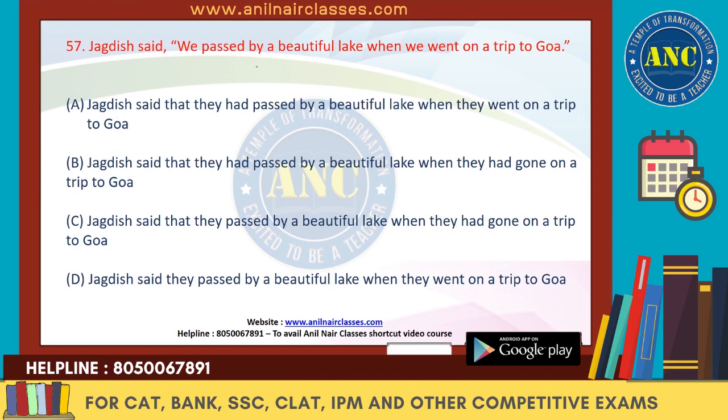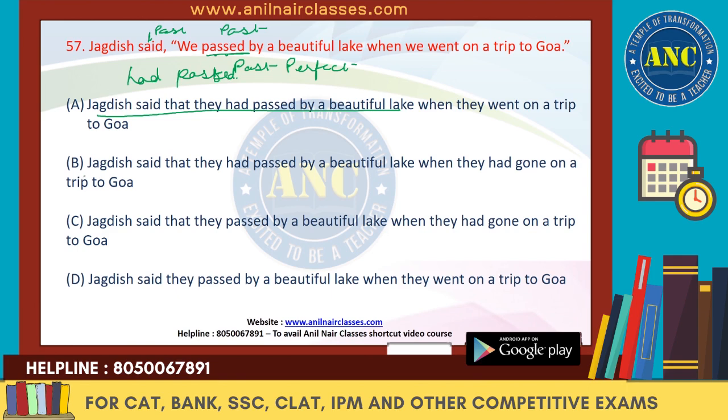Jagdish said, we passed by a beautiful lake when we went on a Goa trip. So this is in the past tense, right? And this is in the simple past. So this is also in the past. Reporting verb is also in the past. Reporting speech is also in the past. So when the reporting verb speech is in the past, the simple past will change to past perfect. So that means passed will change to had passed. So let's see the verb till here. Jagdish said that they had passed by a beautiful lake.